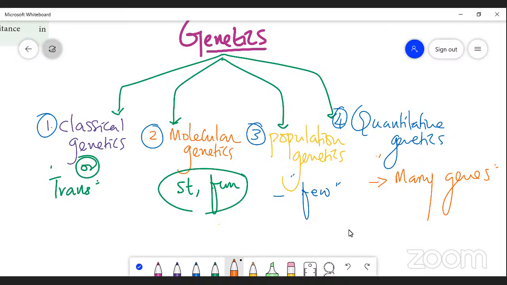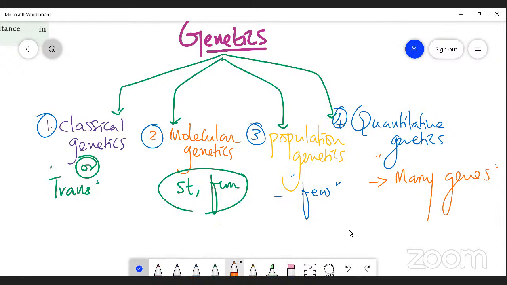Quantitative genetics, I repeat once again, is a branch of genetics that deals with heredity in groups of individuals where a trait is governed by several genes, or many genes are involved in determination of particular traits, while transmitting characters from parents to offspring. That is called quantitative genetics. Well, these are the types of genetics.